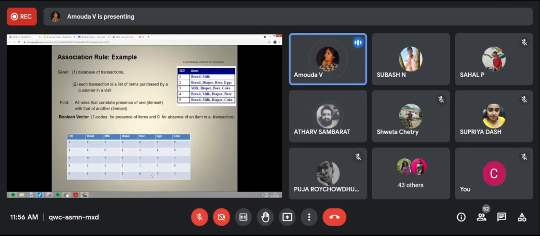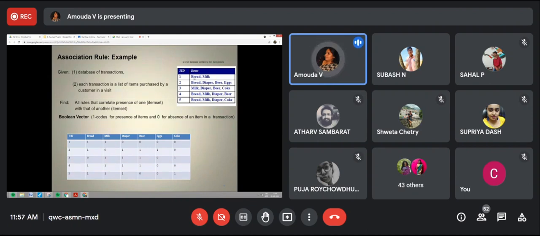Very good. Okay, then, how do we make it actually for the process? If you take this as a small database, this is not a real database, just an example to teach, we have taken transaction IDs 1, 2, 3, 4, 5, and items 1, 2, 3, 4. So these are the transactions. I will explain everything. Now, how do you make it?